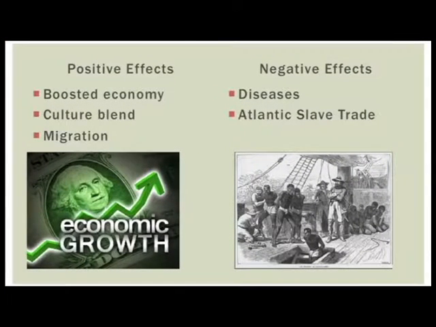Many events occurred because of the Columbian Exchange. In Europe, prices and trade rose quickly, or what is also known as inflation occurred. Many Europeans began to migrate to the New World, and as we know, brought diseases with them. Because of the boosting economy, slaves were brought to the Americas to work the new land. This provided faster work and more trade to occur, but on the downside, the Atlantic slave trade was also started.